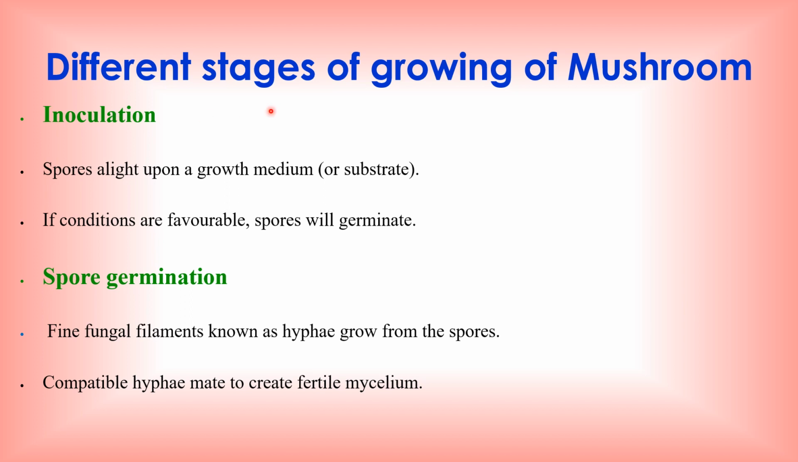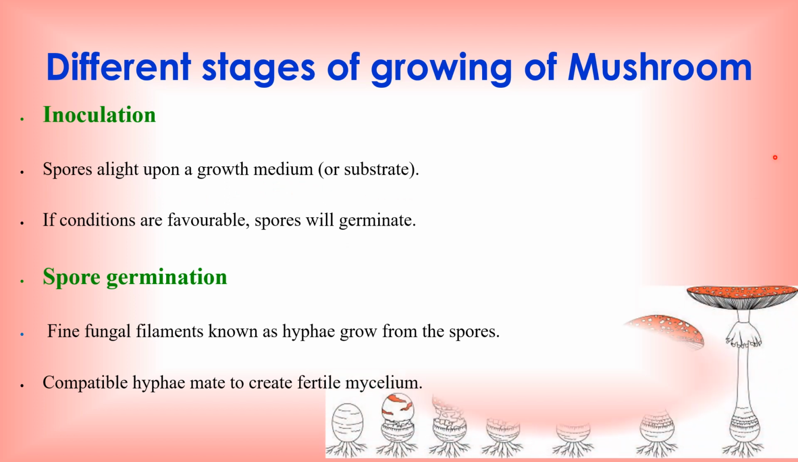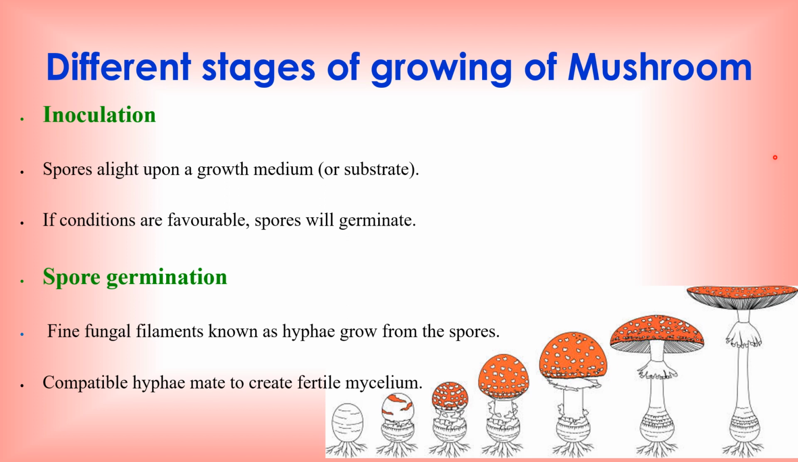The first stage of the life cycle starts with the inoculation of spores. Spores are landed upon a growth medium like a substrate. If conditions are favorable, the spores will start to germinate. Each spore acts as a single cell. The cell is either a male or female spore. The male spore produces male hyphae. The female spore produces female hyphae. When they meet each other, they fuse and interconnect to form a fertile mycelium.